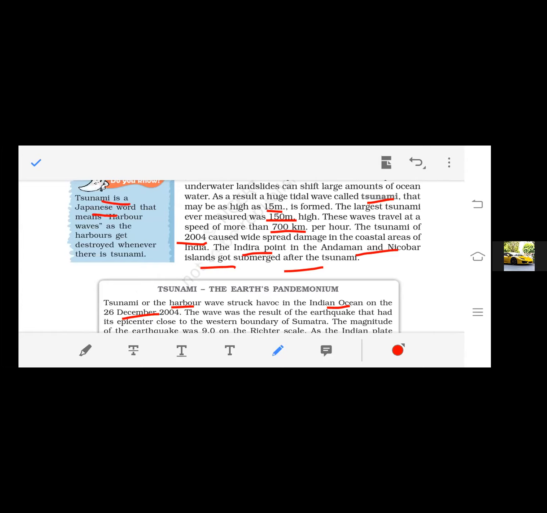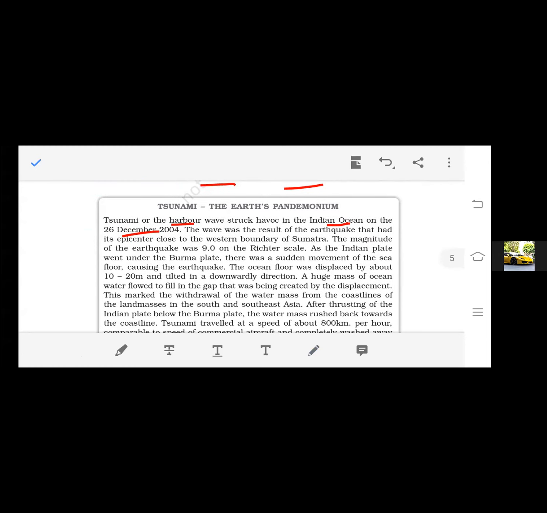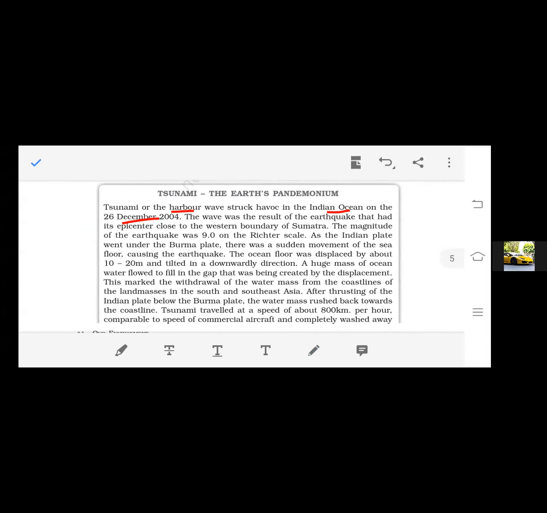It is basically a Japanese word, and it means harbor waves because it destroyed the harbors when it came. This type of tsunami also came into the Indian Ocean in 2004. What was the result and how did it come? What was the intensity of these waves? That is given in this box. You have to read this also.